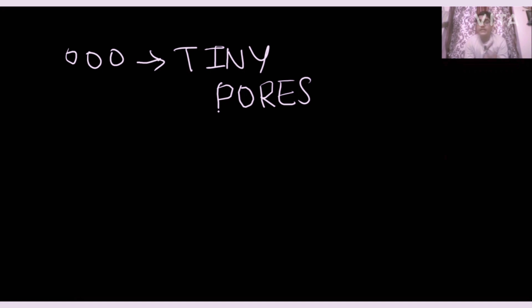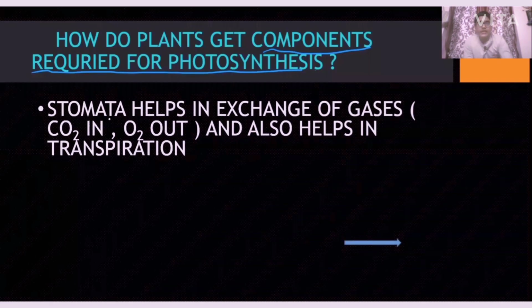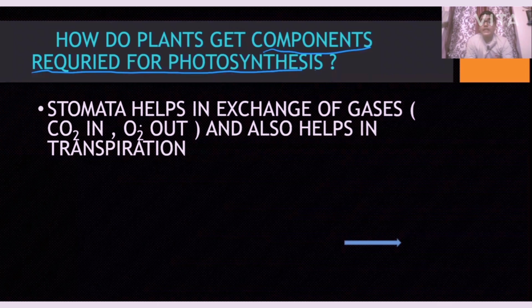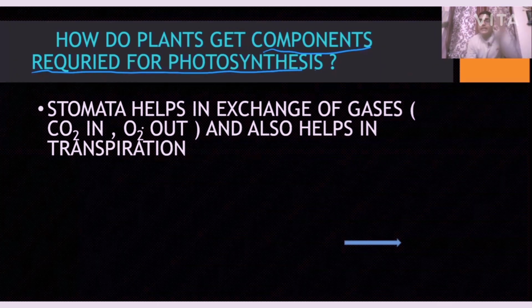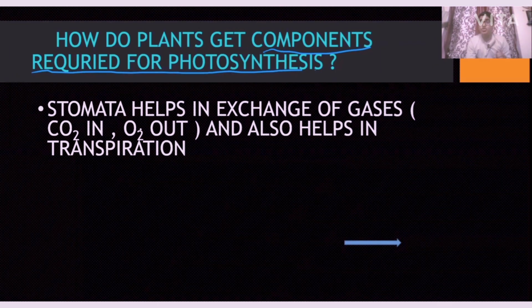They exchange gases, which means they take in the carbon dioxide which is useful for photosynthesis, as we learned in the definition, and they release the oxygen which is the byproduct of photosynthesis.